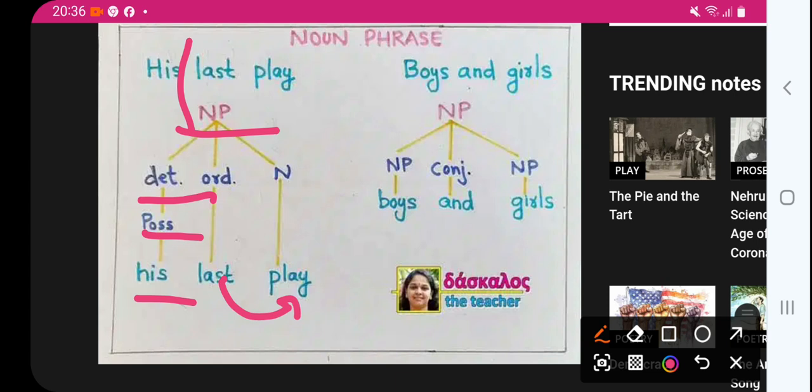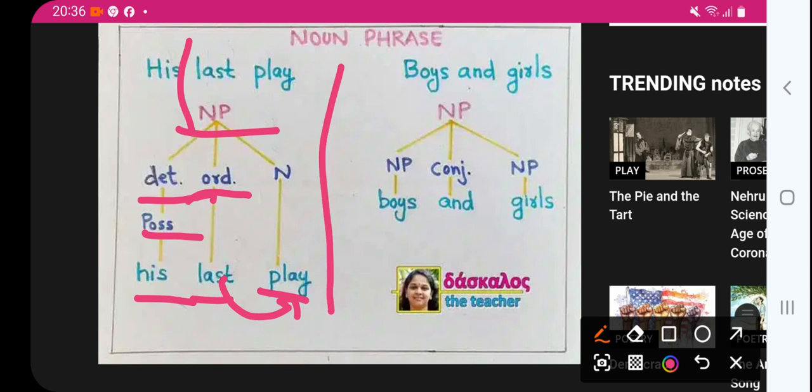That is why last, first, middle, next are called ordinal adjectives, or cardinal. See, this is an ordinal adjective, right? Why? Because this tells the order. So that's last and play.